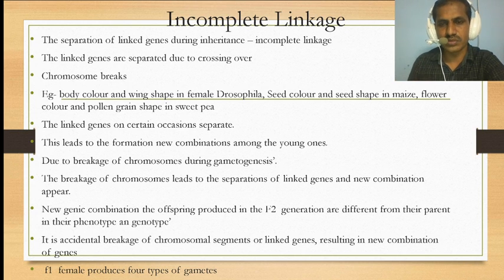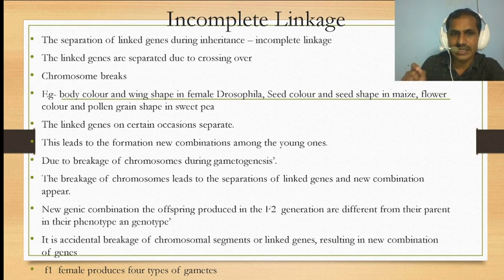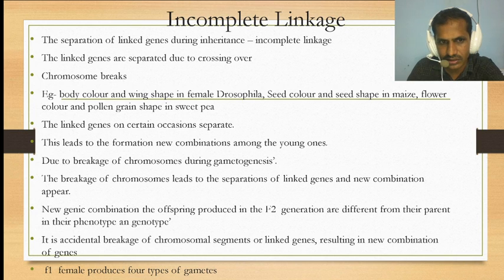Here the chromosomes break into pieces. For example, body color and wing shape in female Drosophila, or seed color and seed shape in maize, or flower color and pollen grain shape in sweet pea. The linked genes separate only on certain occasions. This leads to the formation of new combinations among the young ones, due to breakage of chromosomes during gametogenesis, especially in meiosis. The breakage of chromosomes leads to separation of linked genes.